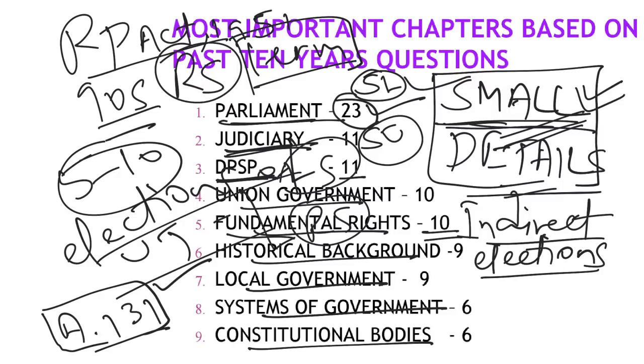Though in the past 2 years they are not asking questions on fundamental rights from the basics, they ask questions like, if you have seen the 2019 paper, they asked a question on the right to choose your individual partner based on the Hadiya case, and in 2018 they asked a question on the right to privacy based on the Justice K.S. Puttaswamy case. But not necessarily based on Supreme Court judgments.